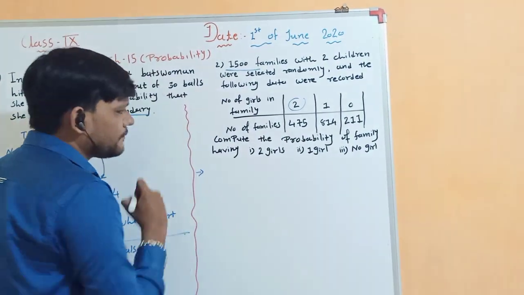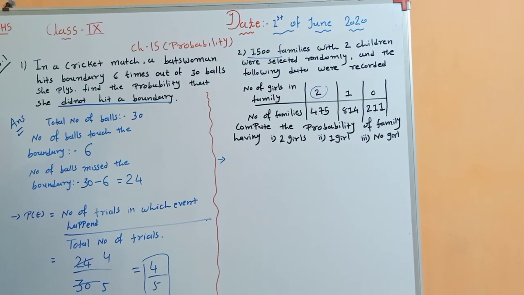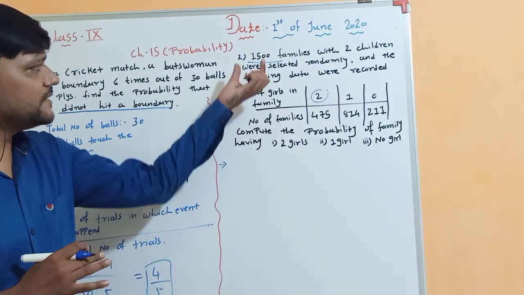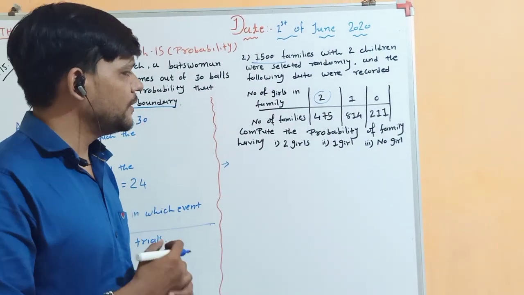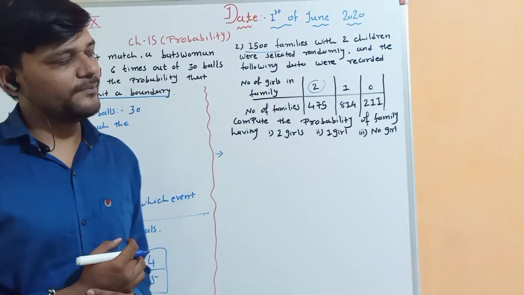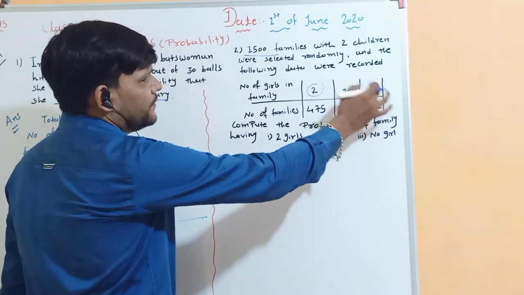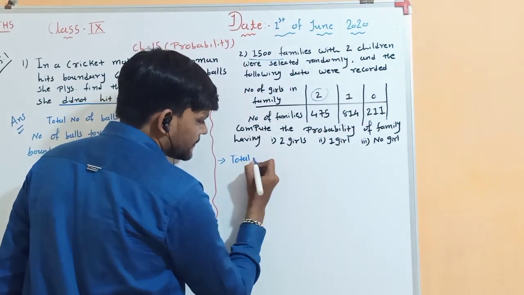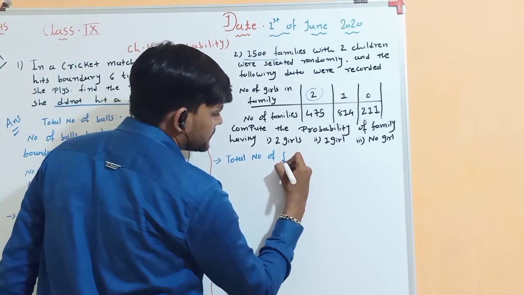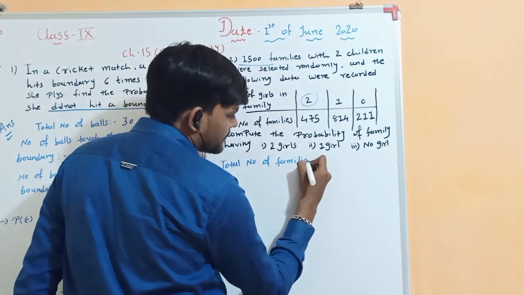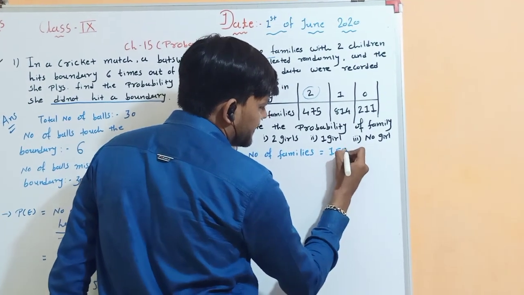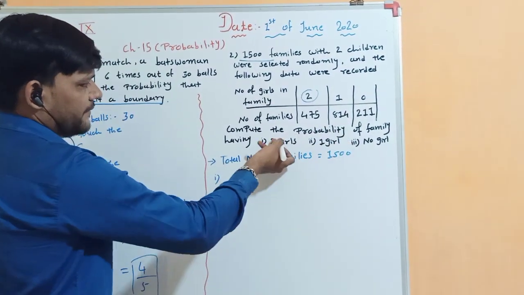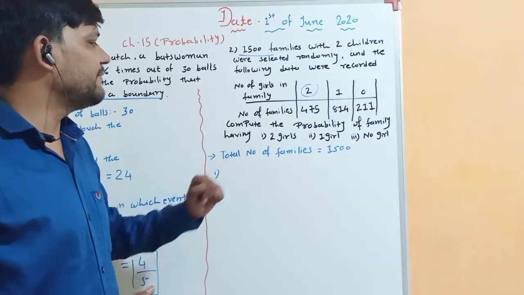So first we have to find the total number of trials, and the total number of families is already given. It is 1500. Now see, if this value is not mentioned, then what you have to do? You have to count the total number of families. If you add these numbers of families, then you will get 1500, right? So total number of families equal to 1500. Your first event is the probability of a family having 2 girls,